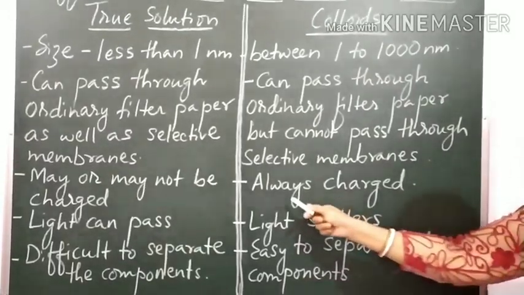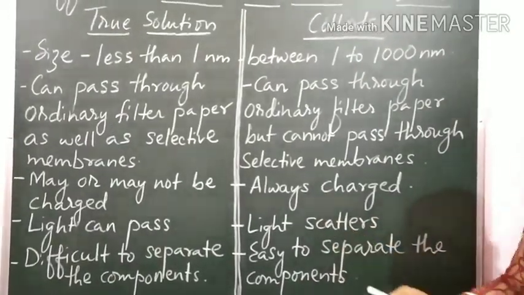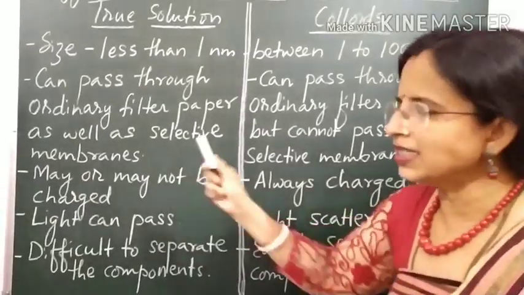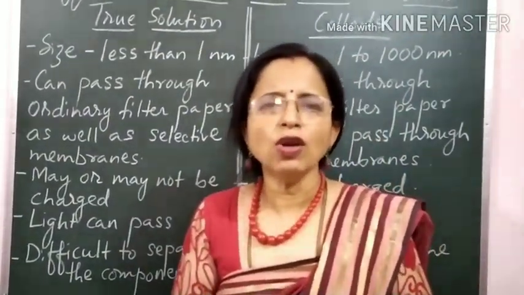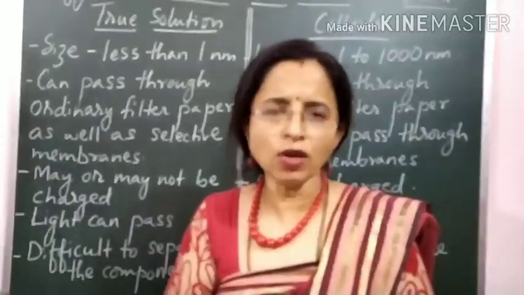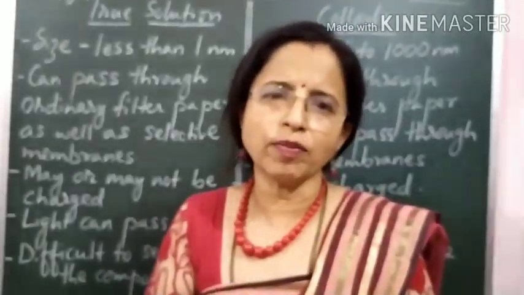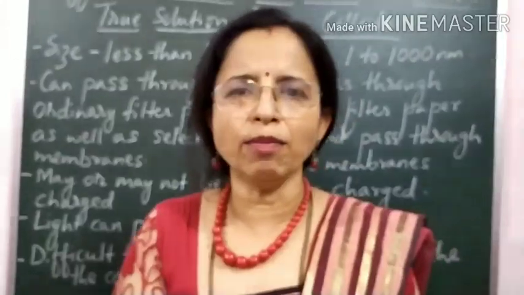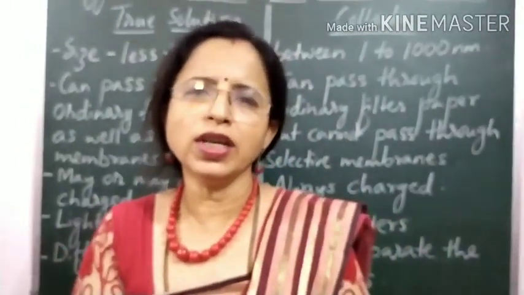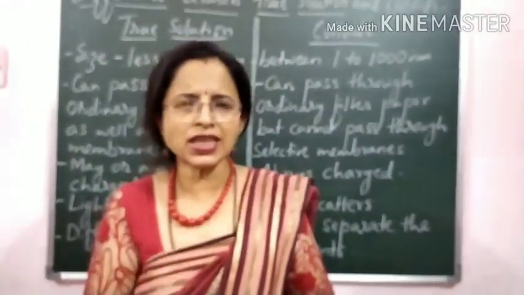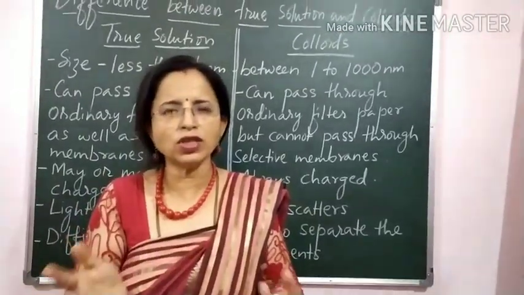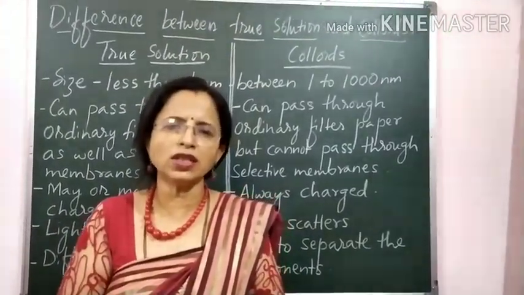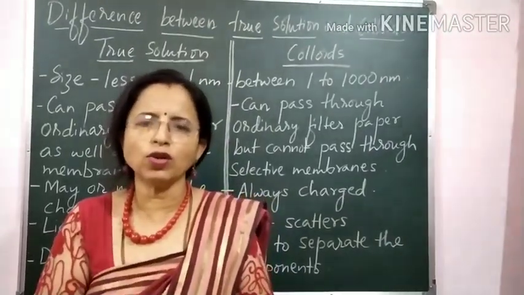The particles present in the colloidal system are always charged. Let us illustrate with some example again. If I take glucose dissolved in water, glucose is an organic compound. It is not going to dissociate. So in this case, the solution will not be charged because glucose is not going to form any ions in the solution.